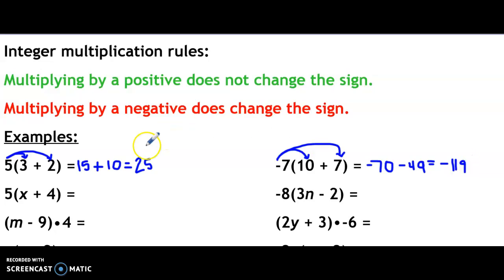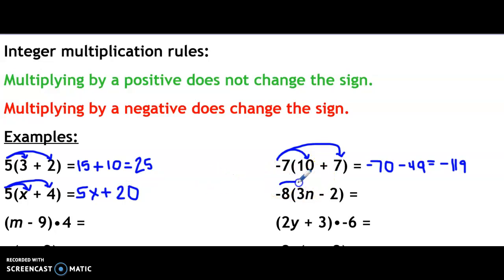What we're going to see more likely are things like this next example. Once again, I'm taking the number on the outside and I'm going to distribute it, multiply it by everything on the inside. So 5 times x just becomes 5x. 5 times plus 4 becomes plus 20. Here's another example with a negative.